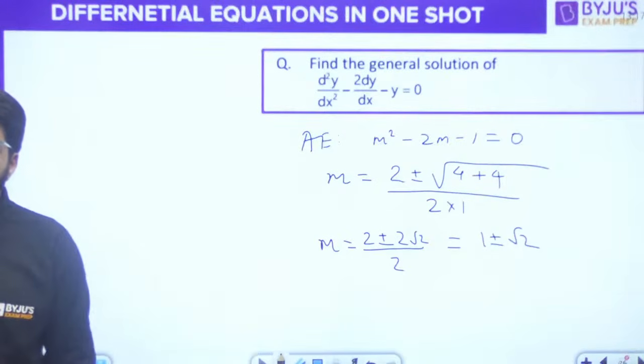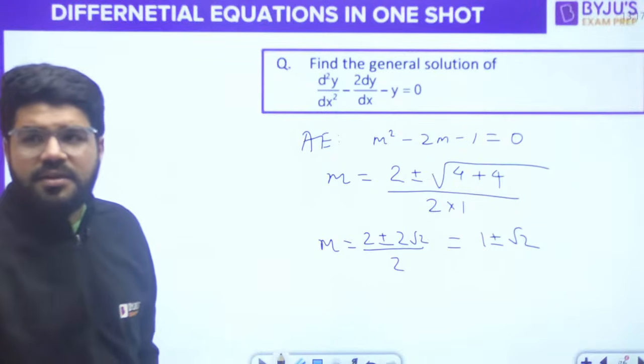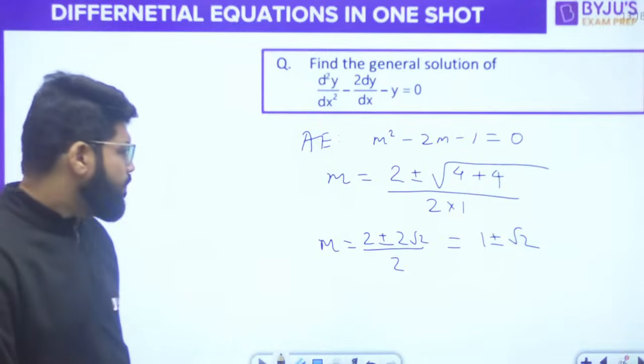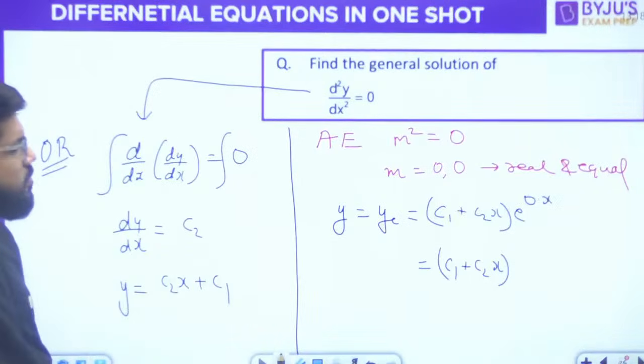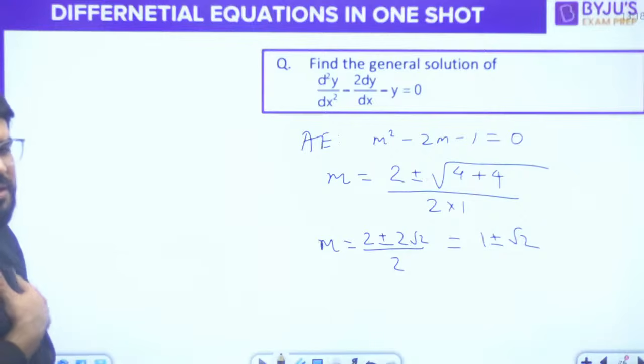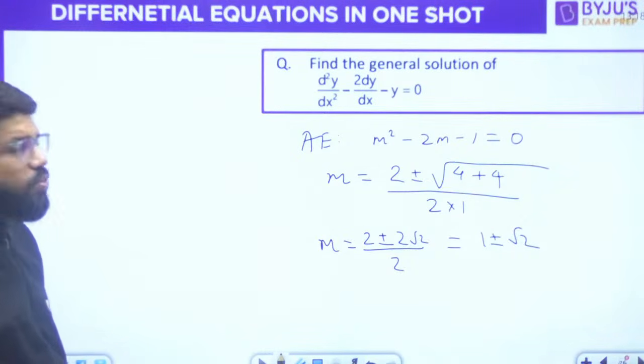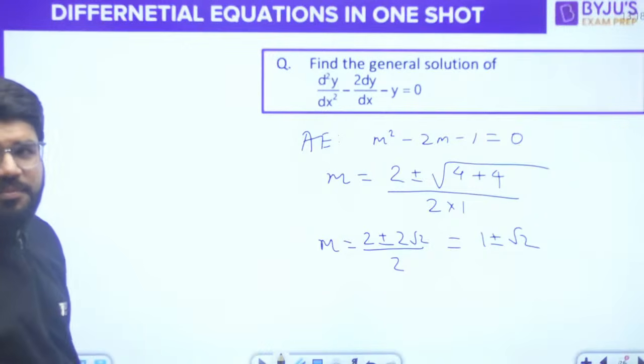What is the type of equation? No, the answer is not 0, Satya. Why would the answer be 0? That is c1 + c2x. Tell me, guys, m is 1 ± √2. What is the type of case coming up here?